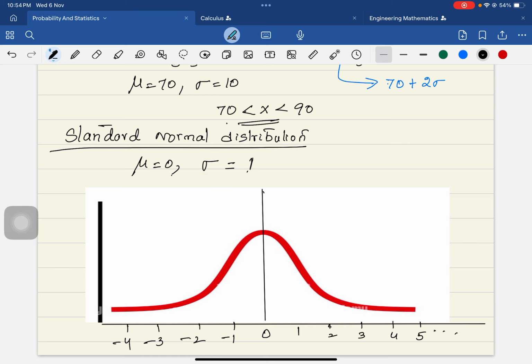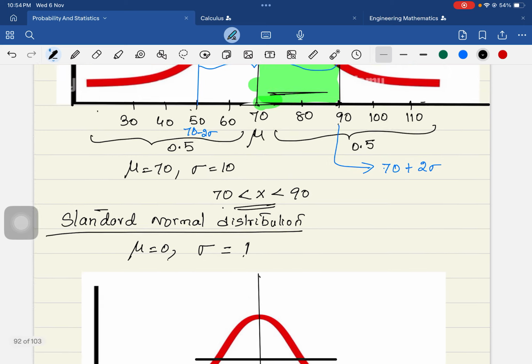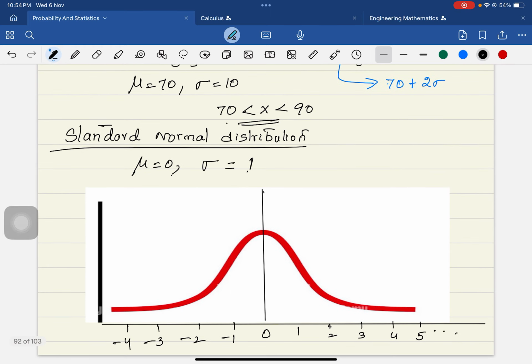Now I wanted that region between 70 and 90. For this, there is a small calculation to make this into the standard normal distribution, where z is equal to x minus mu over sigma. When x is 70, that means I want to get 0, correct? When x is 70, 70 minus mu, which is also 70, over sigma, which is 10, gives the value 0.